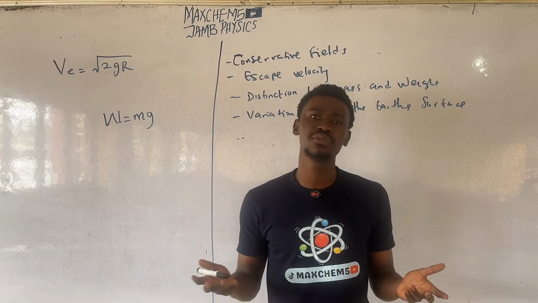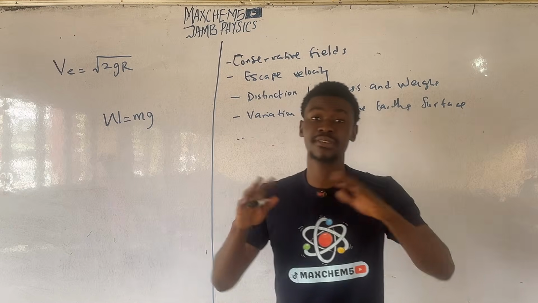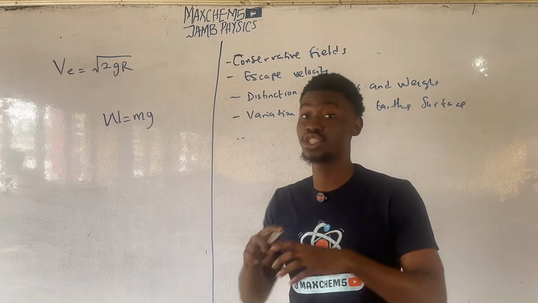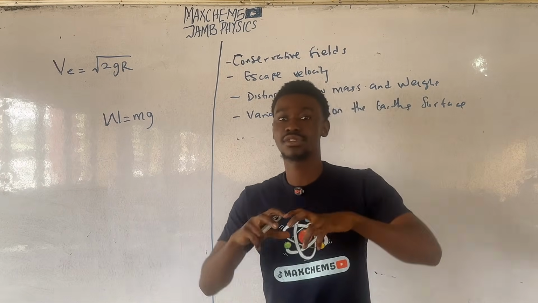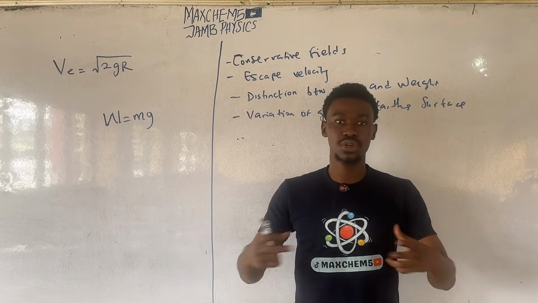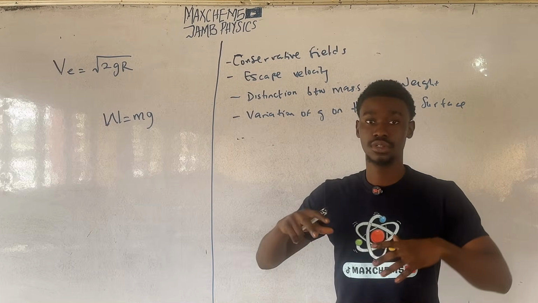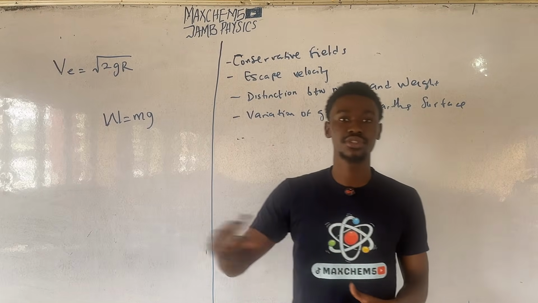The reason why this happens is because the Earth is not a perfect sphere, like we assume it to be. It is actually a geoid, or an irregularly shaped sphere. It bulges at the equator. Due to this fact, it causes the acceleration due to gravity to vary in different regions.